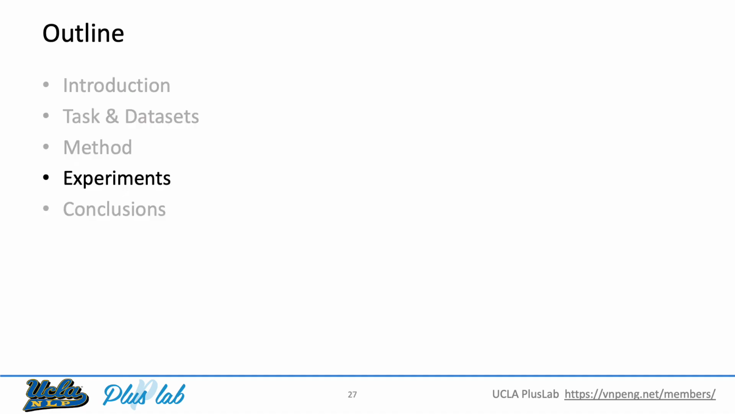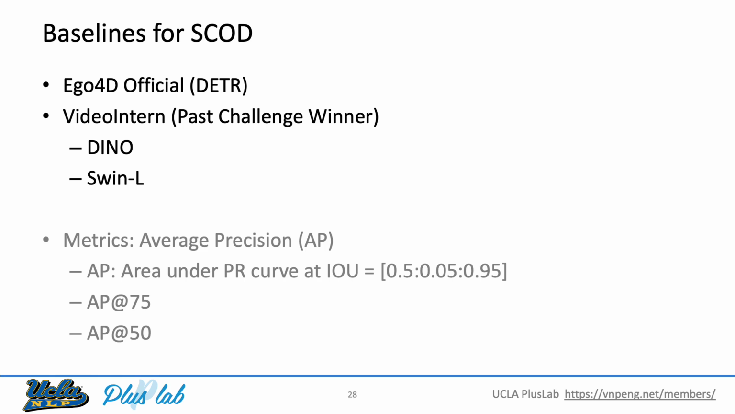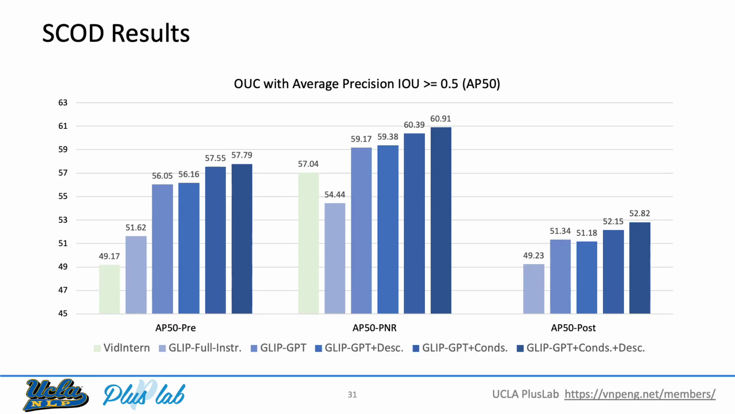Finally, let's take a look at our experiment results. For the Ego4D SCOD task, we compare our model against the best performing existing models on official metrics. Results demonstrate our model significantly outperforming both the state-of-the-art video intern model and the vanilla GLIP model across all dimensions. Ablations also showcase the benefits of including object descriptions and state conditions in the joint inference pipeline.